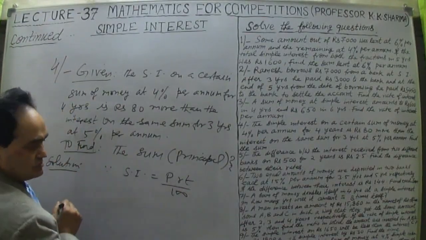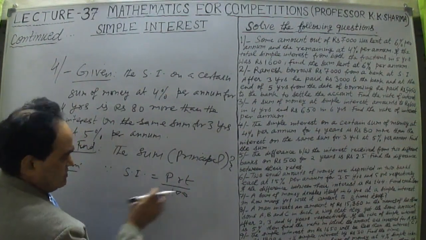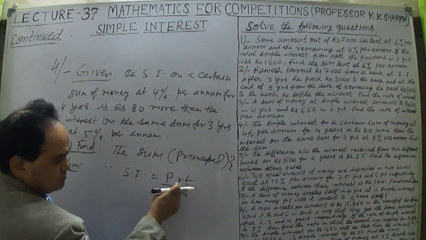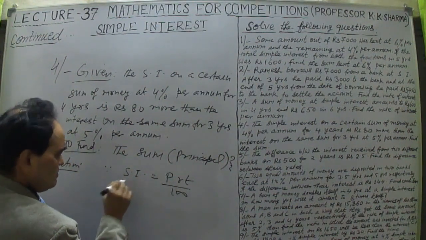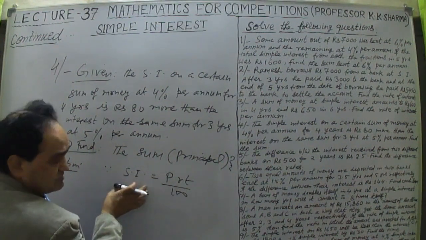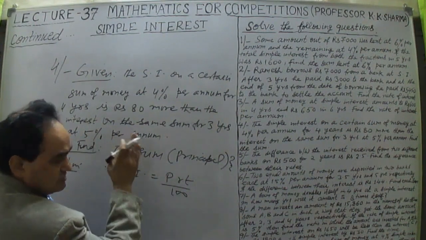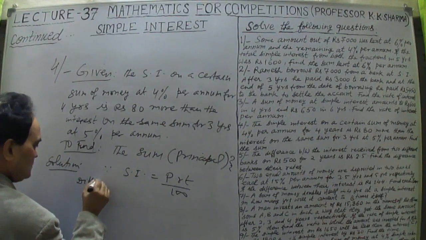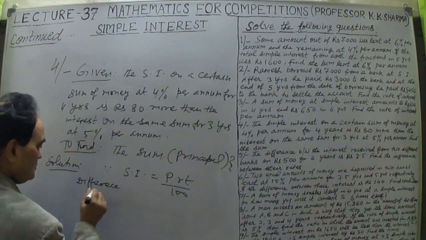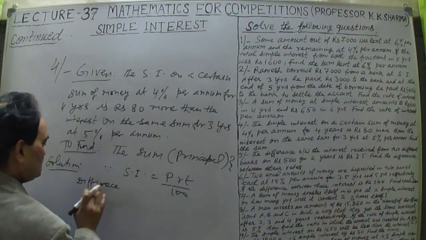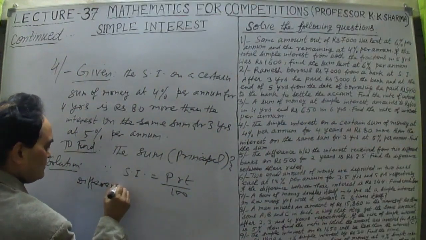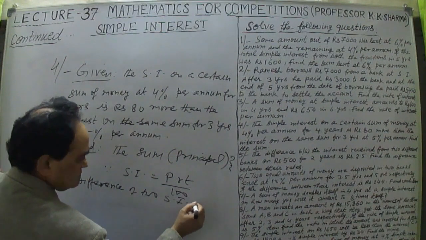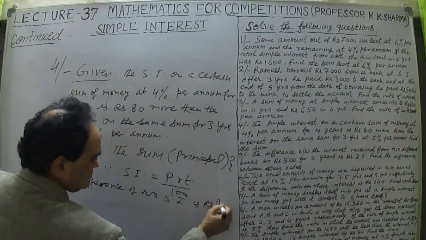The P is the same here, but R and T differ. The first one is greater than the second one. The difference of the two simple interests is rupees 80.